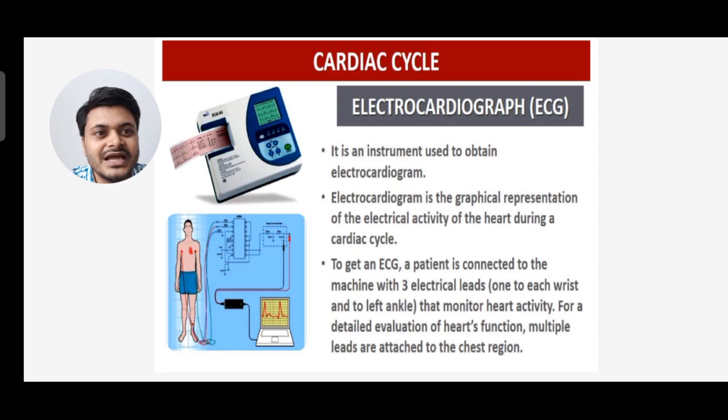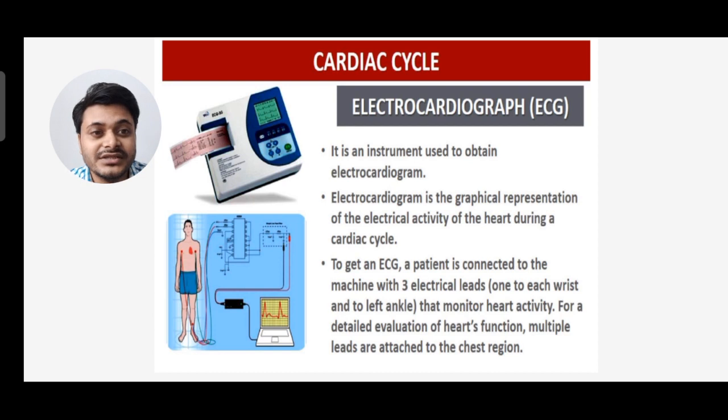To get an ECG, a patient is connected to a machine with 3 electrical leads, one to each wrist and one to the left ankle, that monitor heart activity.